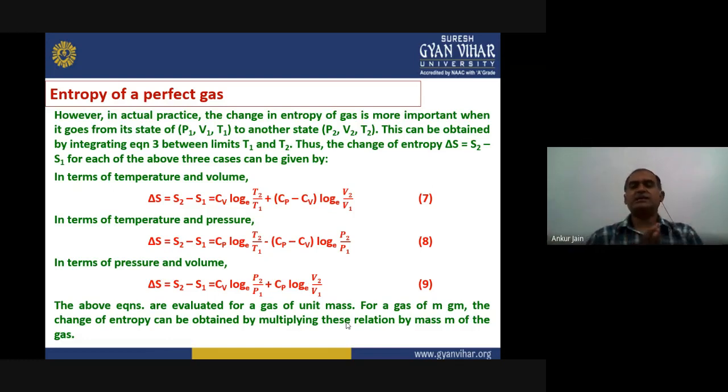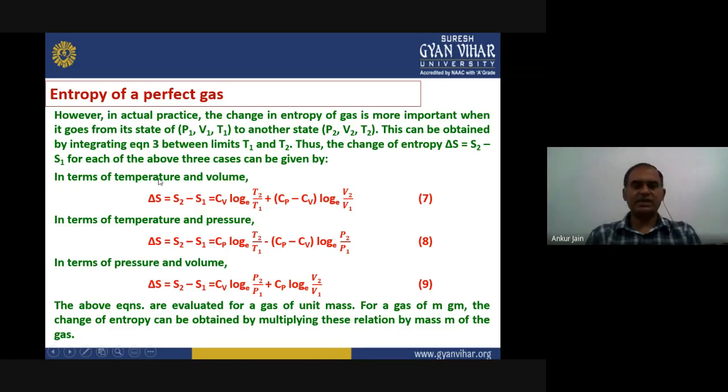So the change in entropy is more important when it goes from state 1 to state 2, where the coordinates of these two states are P1, V1, T1 to P2, V2, T2. So how can we get the change in entropy? We can simply integrate equation 3 between the limits T1 and T2, right? So what will be the change? It will be delta S equals S2 minus S1 for each of the above three cases.